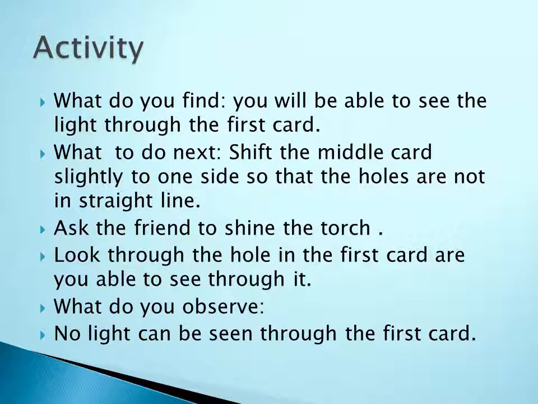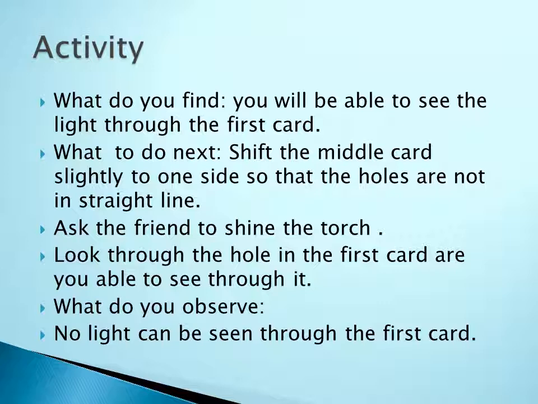Now write the IBL questions. First one, what are luminous objects and what are non-luminous objects? And then second question, how much time is needed for the light to travel from sun to earth?